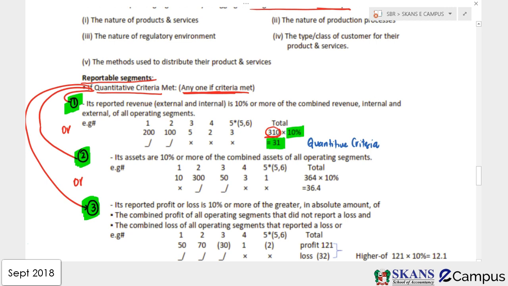Is that okay? Now guys, what does it mean, 5 and so on? It means in this segment they have combined segment 5 and segment 6, and we know if the aggregation criteria have been met, they can be aggregated.